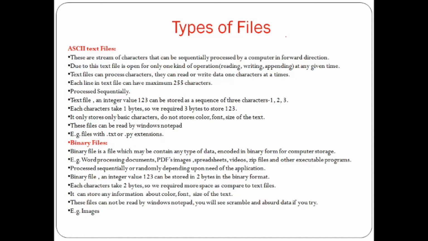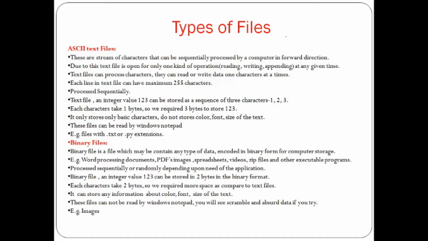Now we will see the meaning of binary files. A binary file is a file which may contain any data type encoded in binary form for computer storage. Examples are word processing documents, PDFs, images, spreadsheets, video, GIF files, and other executable programs. These files are generally processed sequentially or randomly depending upon the need of the application.